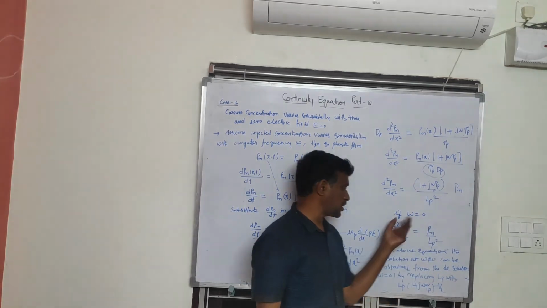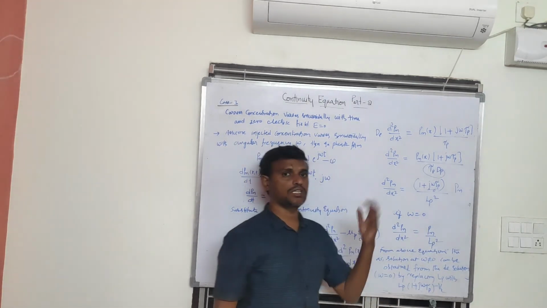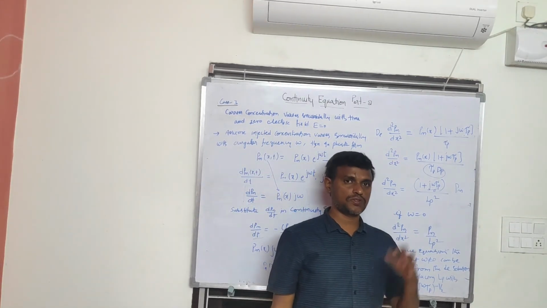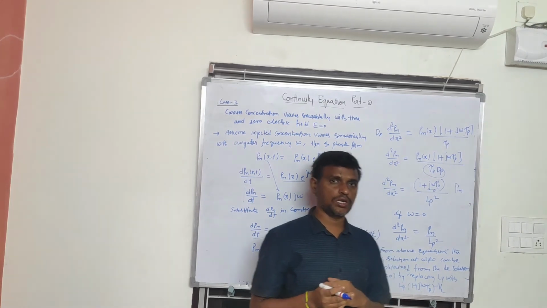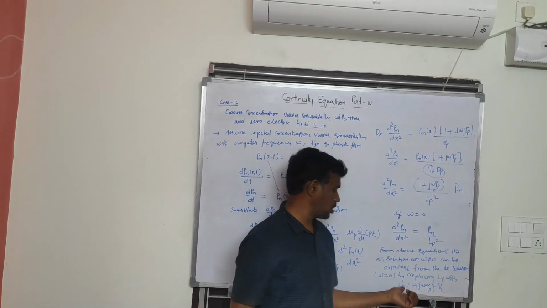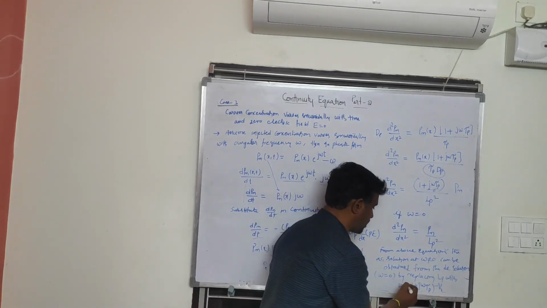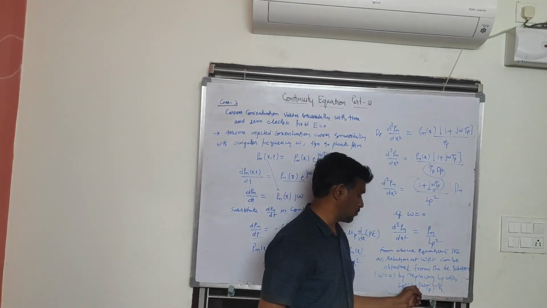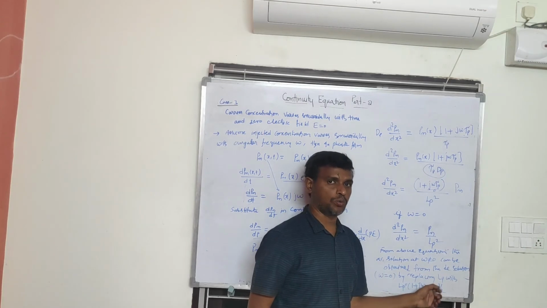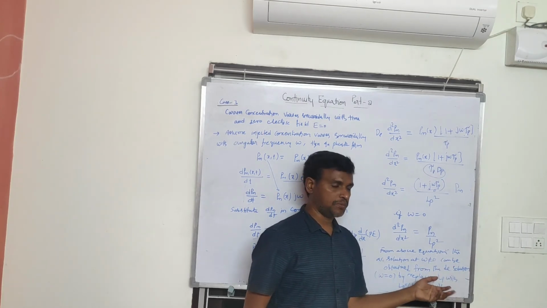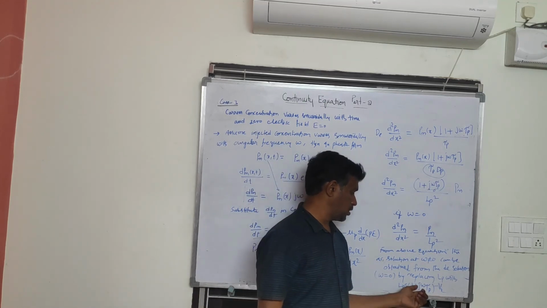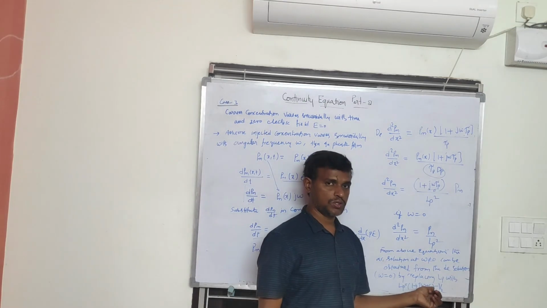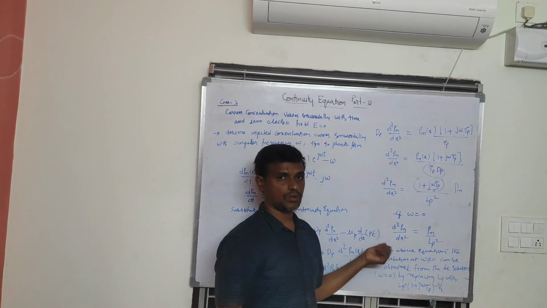So what it indicates is, if you consider omega not equal to 0, we can obtain the AC solution by substituting Lp equal to 1 by 1 plus j omega tau p whole square. So this is the conclusion here.